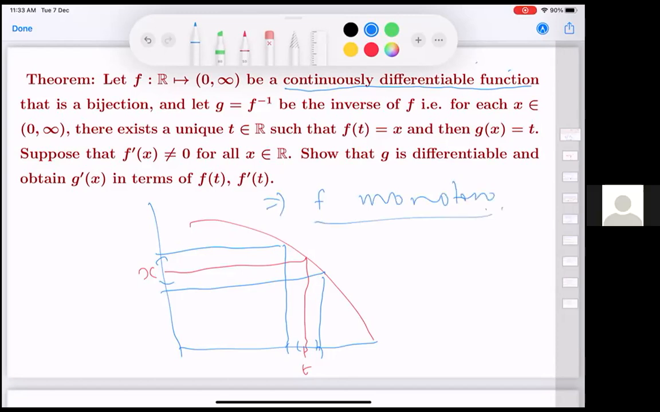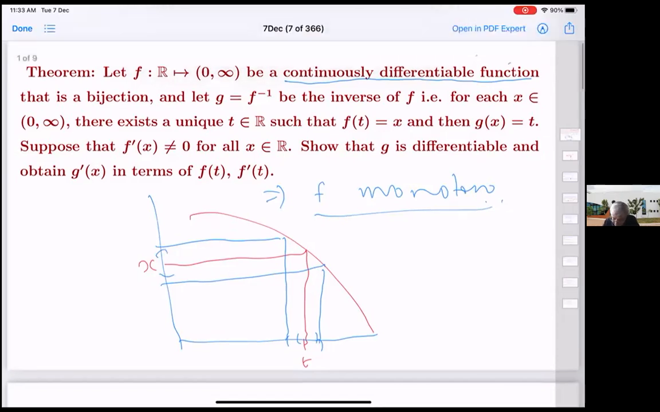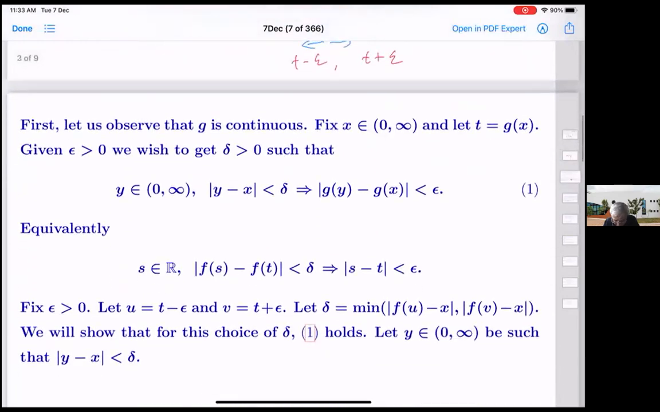Got it, sir. And now we have shown that, firstly, the inverse must be continuous. Now, essentially, a similar argument is going to tell you that it must actually be differentiable. And let's see.